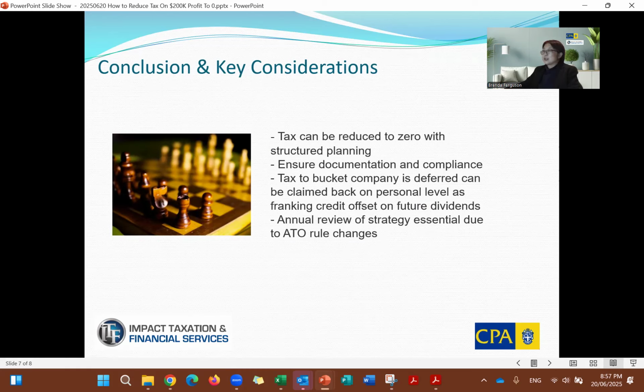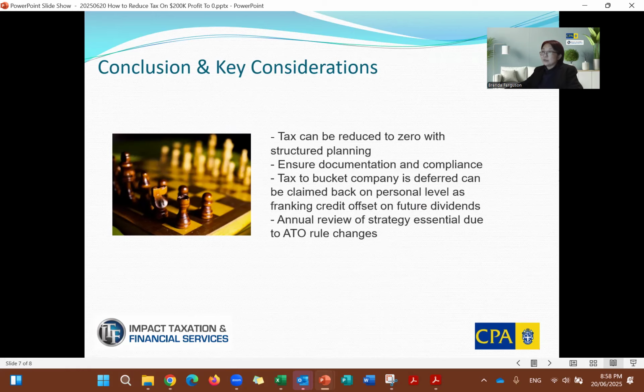Ensure documentation and compliance. Of course, I mentioned all the strategies very quickly, but every single strategy we could extend to hours of discussions. Family trust is one of the main structures that's going to attract a lot of ATO focus. So we need to make sure that everything is in compliance with tax office requirements.